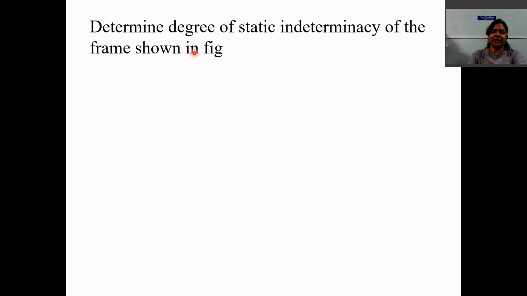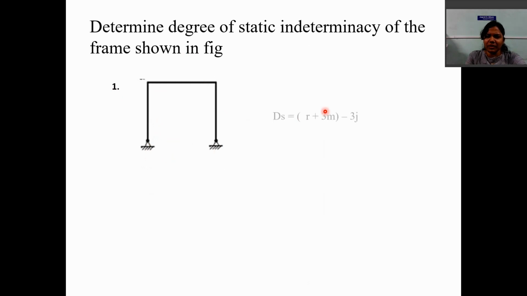Now to determine the degree of static indeterminacy of the frame shown in the figure, let us discuss with examples. Let us take the first example of a frame which is supported on hinge supports. If you have to find out the degree of static indeterminacy of this frame, then the formula remains the same, R plus 3m minus 3j. Where R in this frame, the number of unknown reaction components at this hinge support is 2 and at this hinge support is 2. So total unknown reactions at the supports are 4.